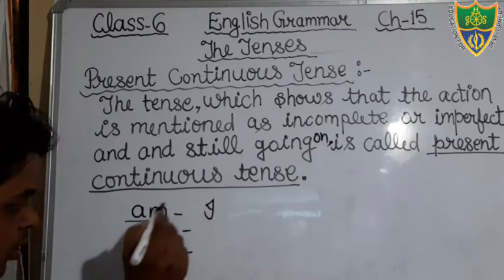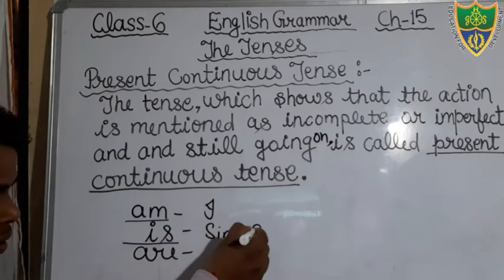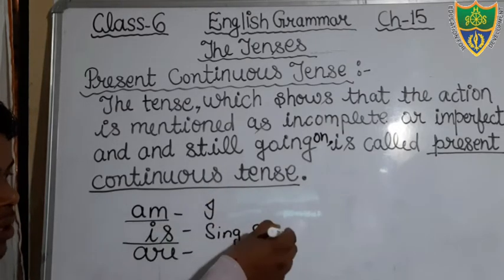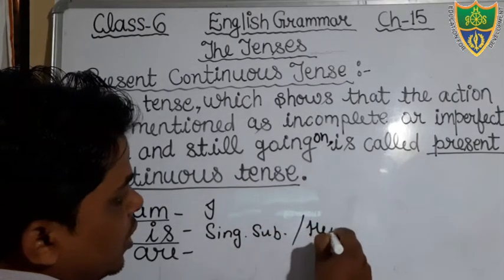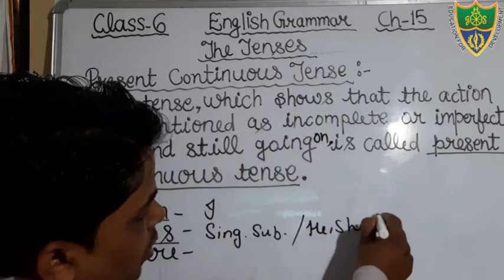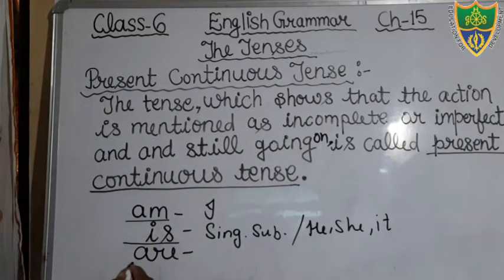We use is with singular subject. Singular subject means that denotes only one, or we use he, she, it. And we use are with the plural subject.